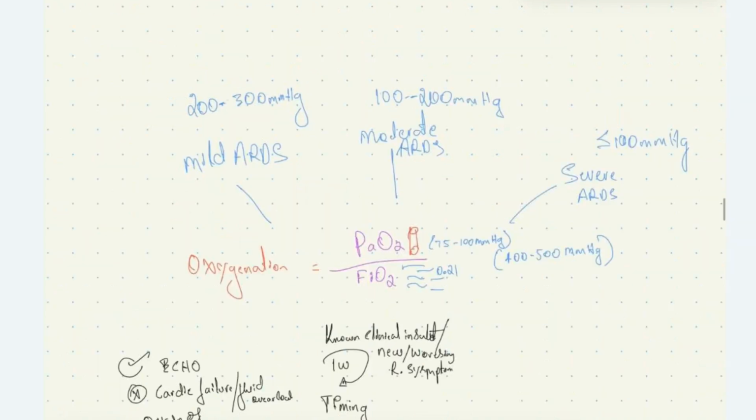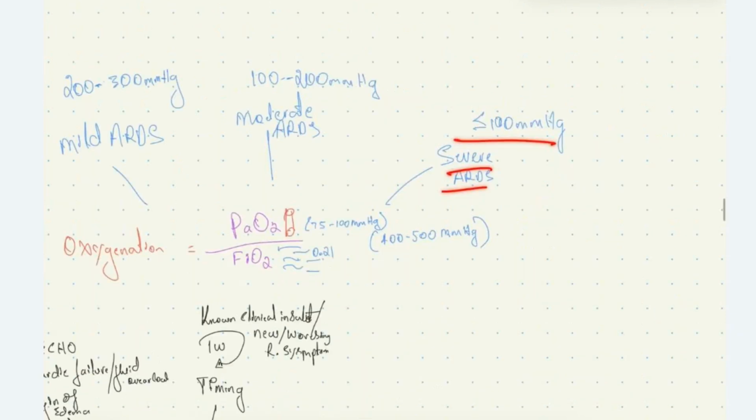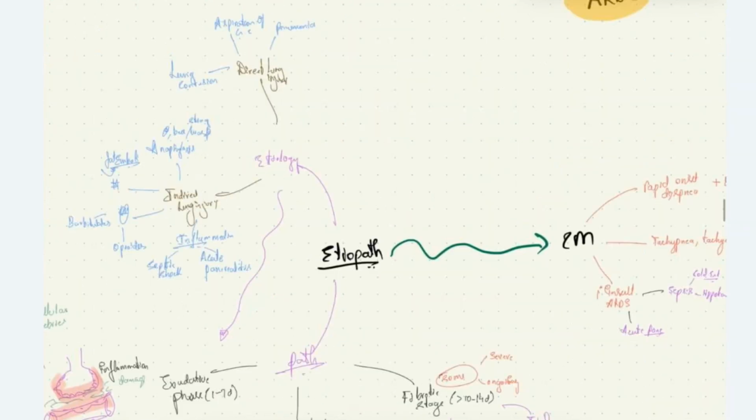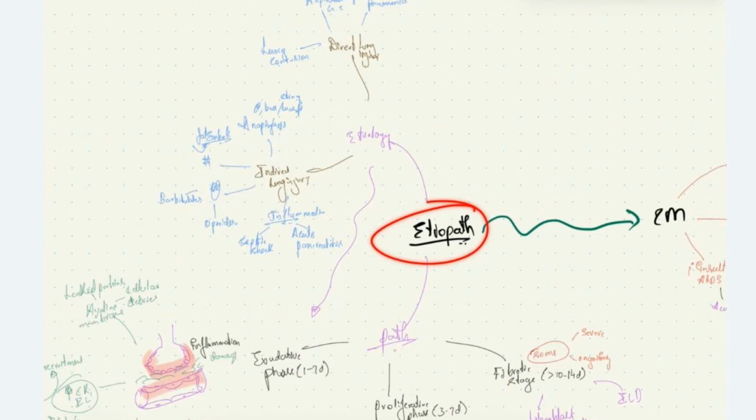It is called mild ARDS when the PaO2 to FiO2 ratio is between 200 to 300 mmHg. It is called moderate ARDS if it is between 100 to 200 mmHg. It is called severe ARDS if it is less than 100 mmHg. This is about the Berlin definition of acute respiratory distress syndrome. Let's see the etiopathophysiology of this condition.